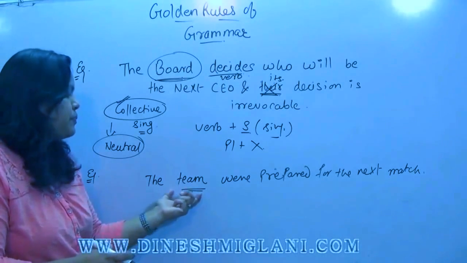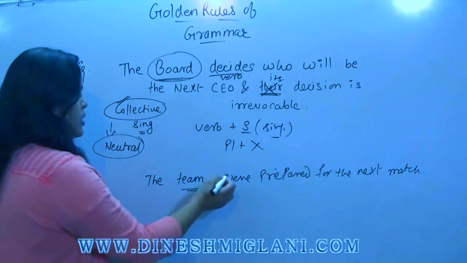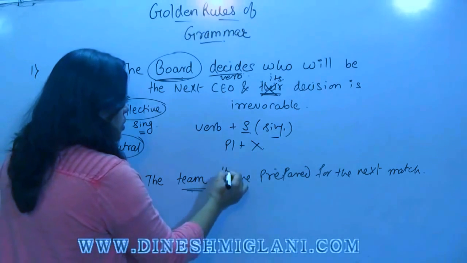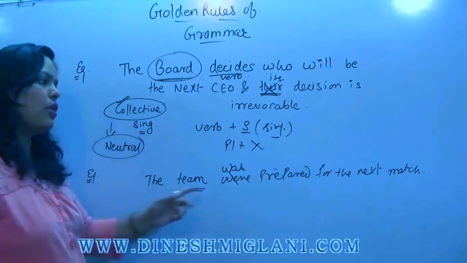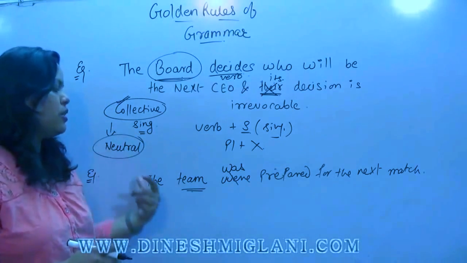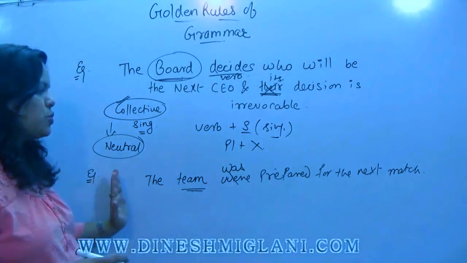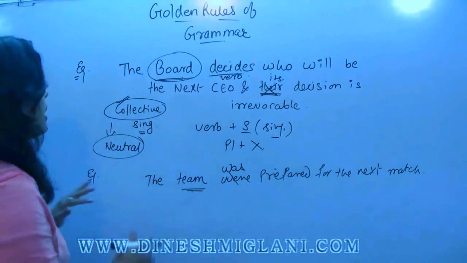So the verb should also be single here. The correction we have to make here is, the team was prepared for the next match. Remember, a collection represents a singular thing, so it should always be used with a single verb and a single pronoun. I'll pen it down.